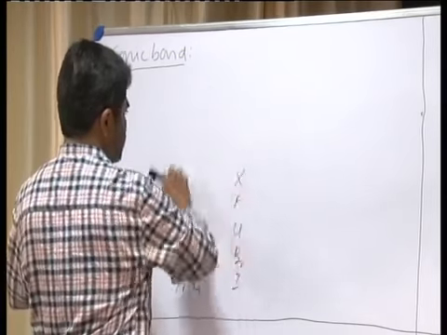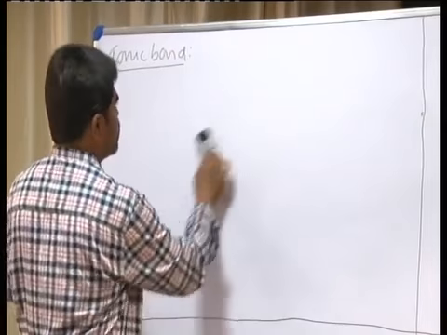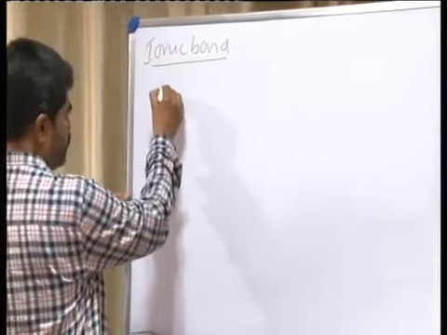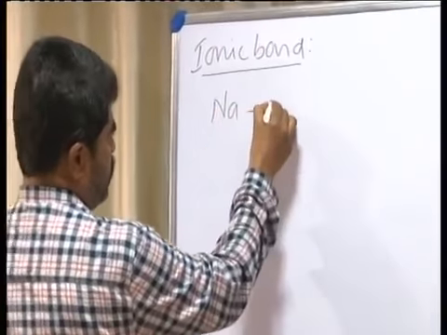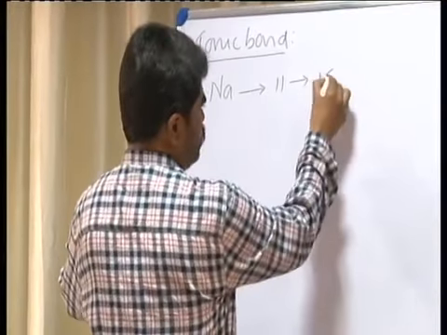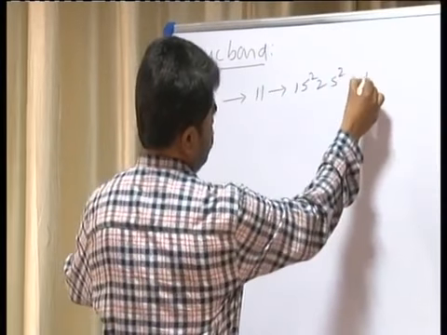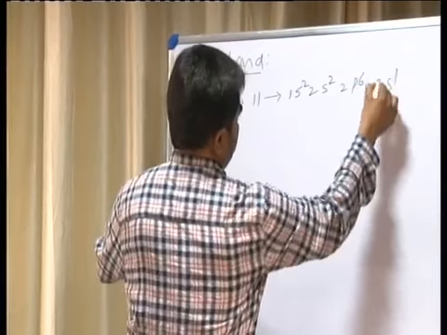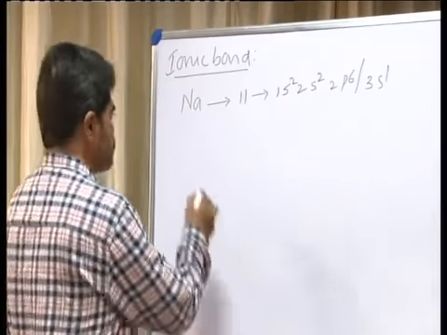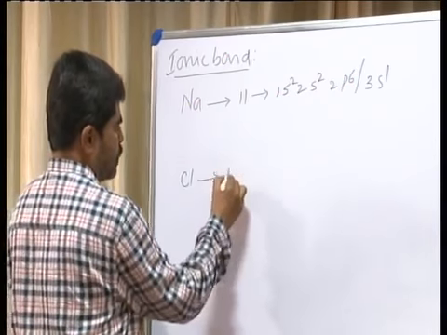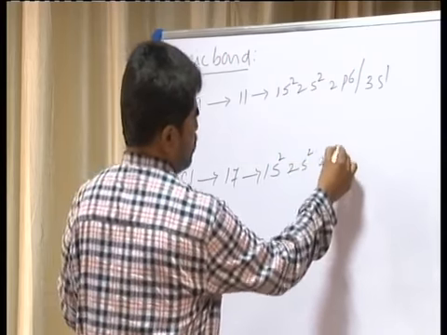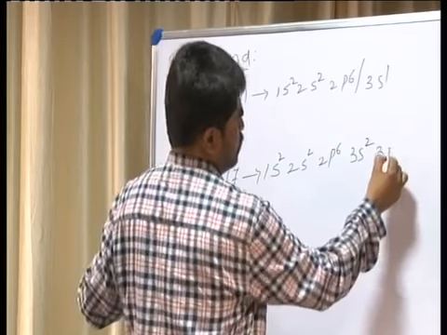Now let us consider the most interesting point with respect to the formation of the ionic bond. Consider the formation of sodium chloride. Sodium has atomic number 11, electronic configuration 1s2, 2s2, 2p6, 3s1. That is, sodium contains one electron in the outermost orbit. Chlorine has atomic number 17, electronic configuration 1s2, 2s2, 2p6, 3s2, 3p5.